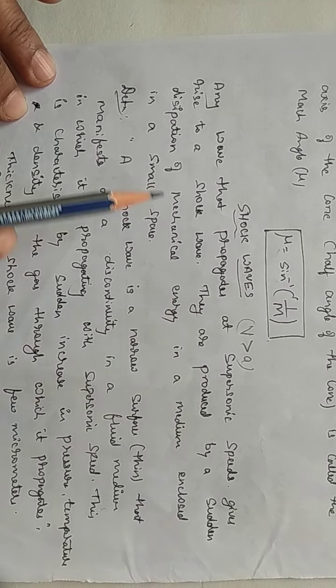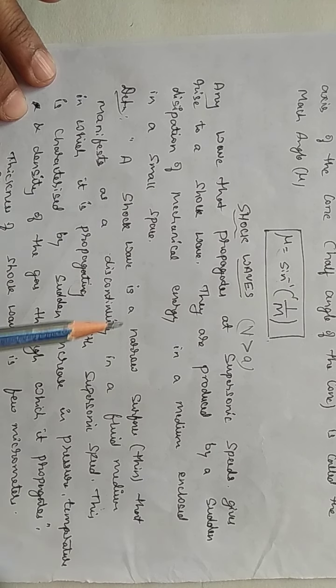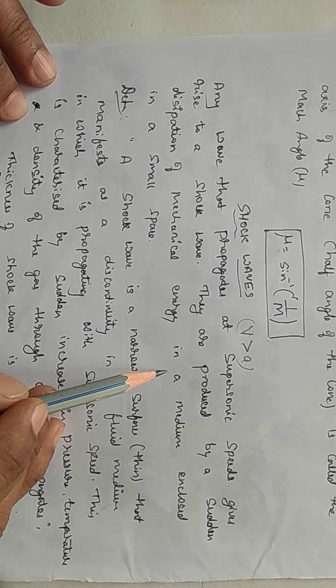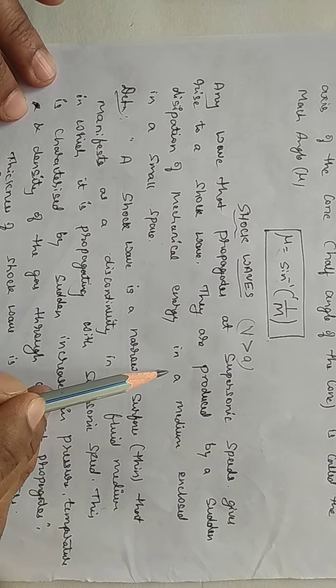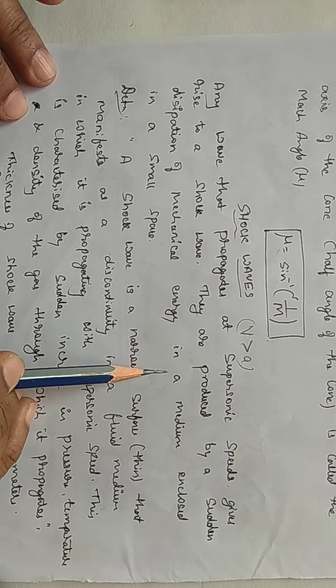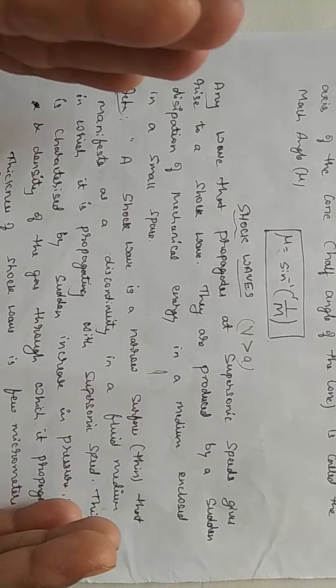They are produced by a sudden dissipation of mechanical energy in a medium enclosed in a small space. So shock waves are produced in a very small, very thin region, such that there is a dissipation of mechanical energy and the region is compressed.